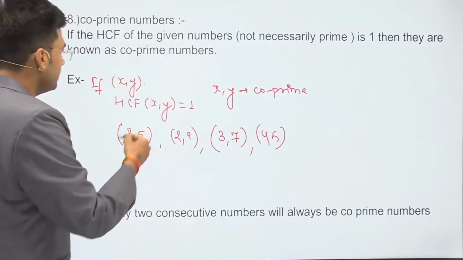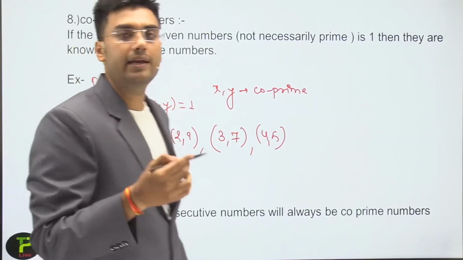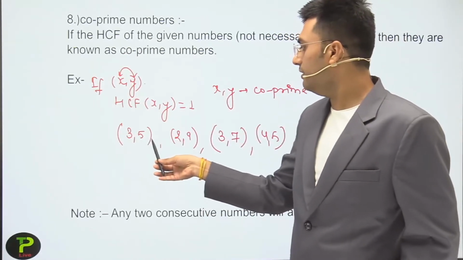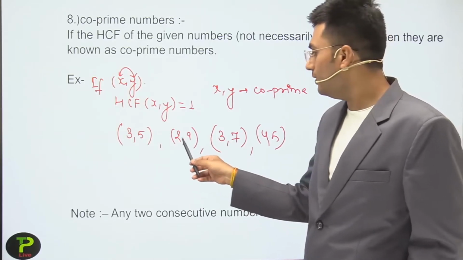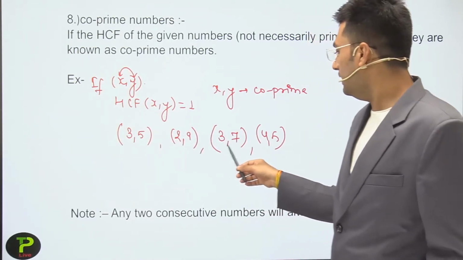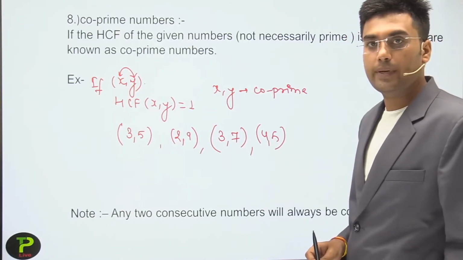And students, x and y should not necessarily be prime. They can be any type of natural numbers. So here 3 and 5 are co-primes, 2 and 9 are co-primes, and here 9 is not a prime number. 3 and 7 are co-primes, 4 and 5 are co-primes.